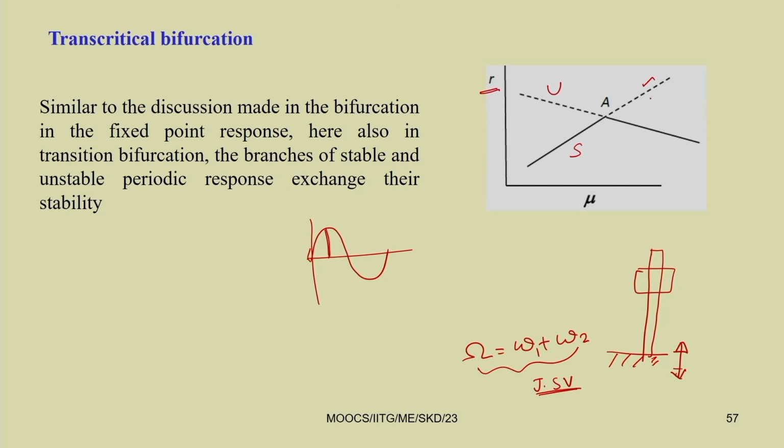The number remains the same, two solutions before and after the bifurcation, but the stability of the solutions changes after point A. This bifurcation is known as transcritical bifurcation.